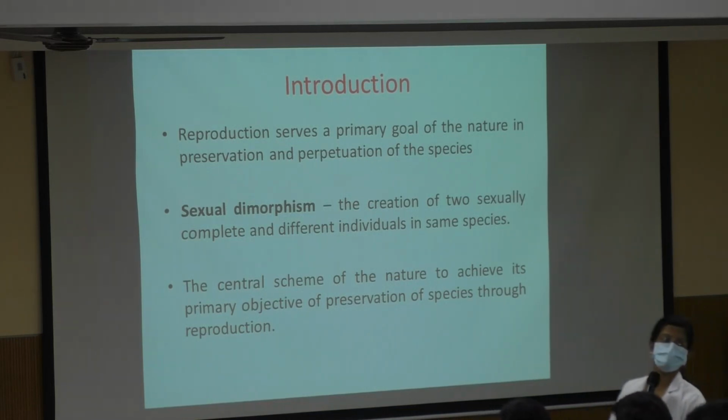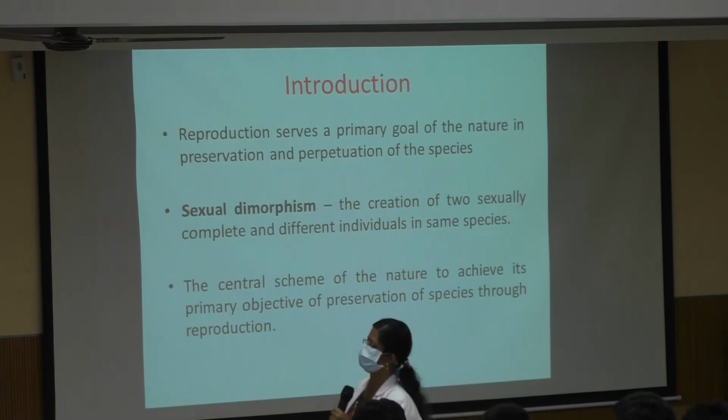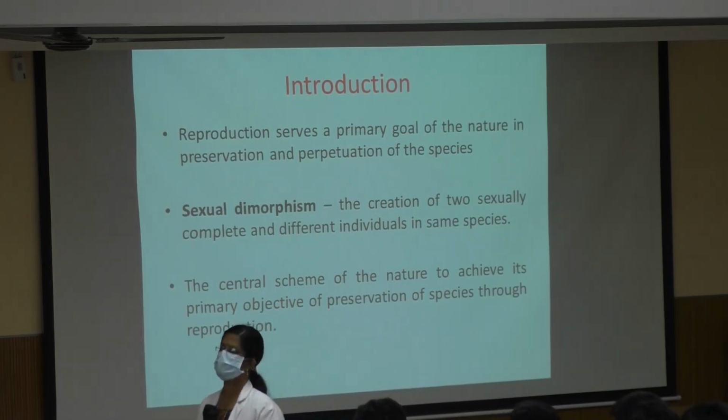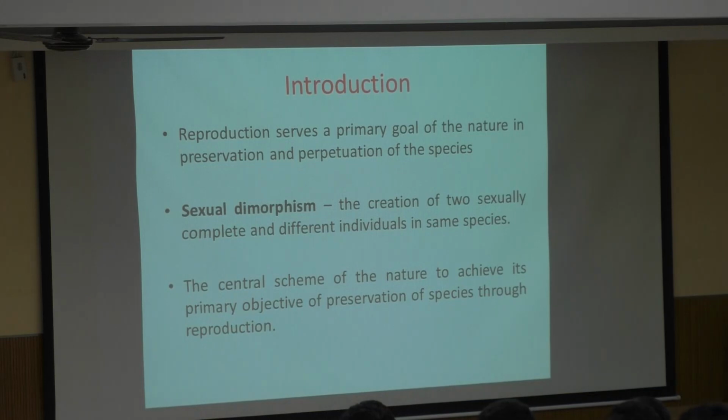So when we say sexual dimorphism, it just means that in the same species there are two sexually complete but different individuals. Both kinds of individuals are sexually different but complete in themselves. Then finally, why does all this happen? The central theme of nature is to preserve the species, perpetuate it and cause evolution.